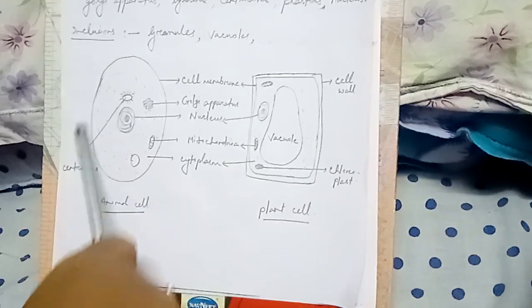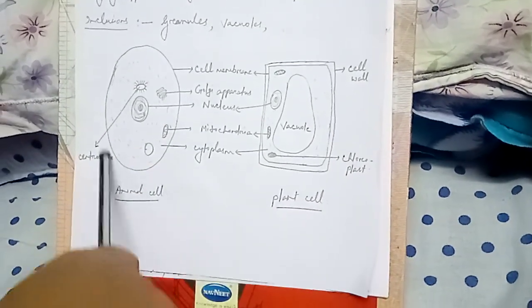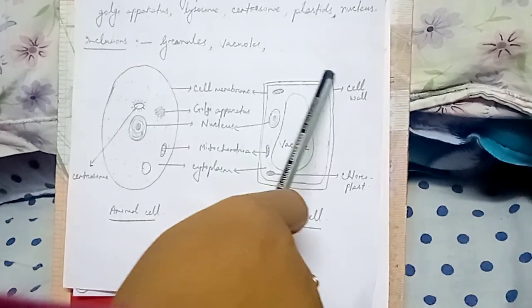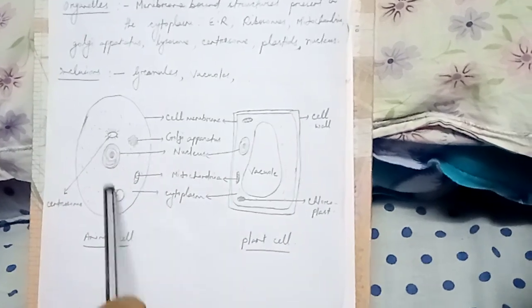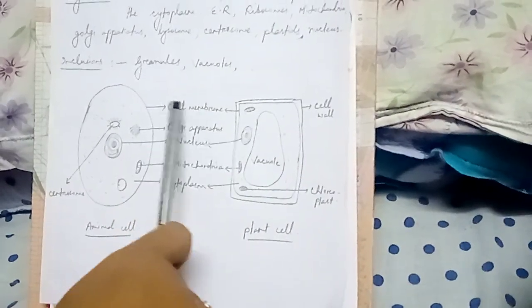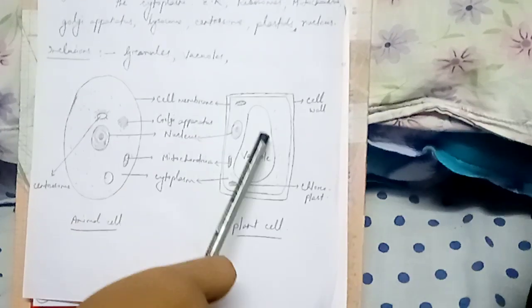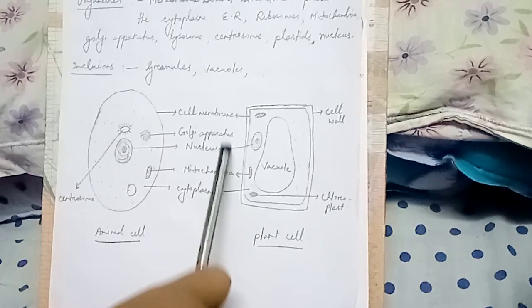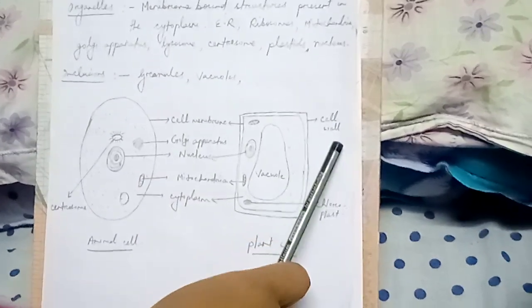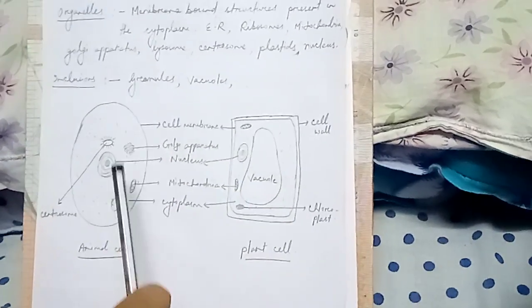Now children, let us have a comparative study of a plant cell and an animal cell. As you can see, this animal cell is bounded by only one surrounding, but in a plant cell, outside that there is one more covering. So in an animal cell, the outermost membrane is the cell membrane. But in a plant cell, external to the cell membrane, there is one more rigid wall which is called the cell wall. We will discuss it later on.